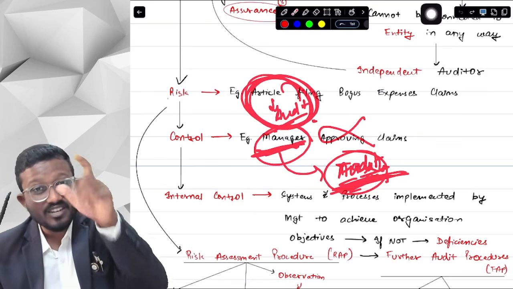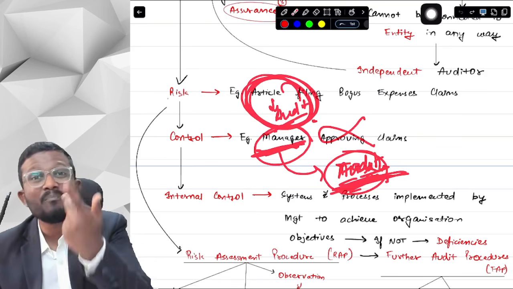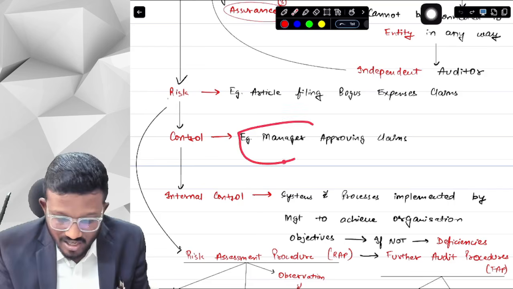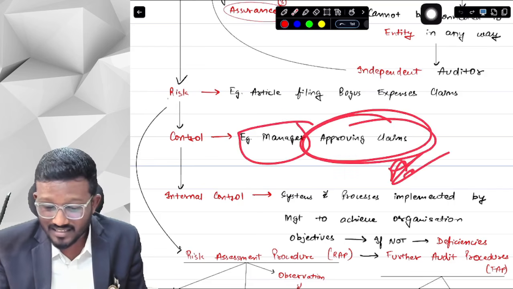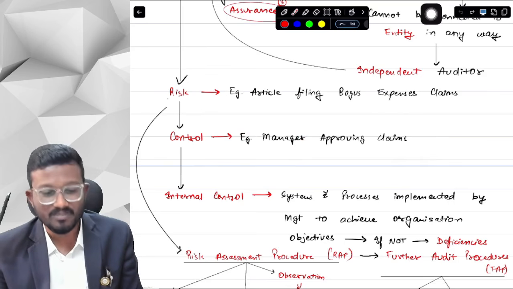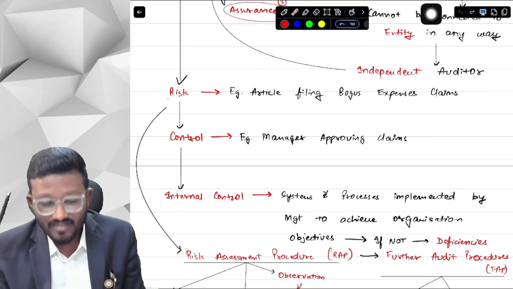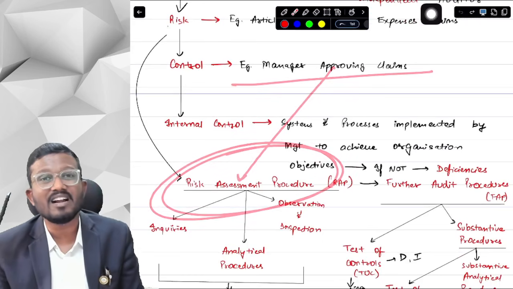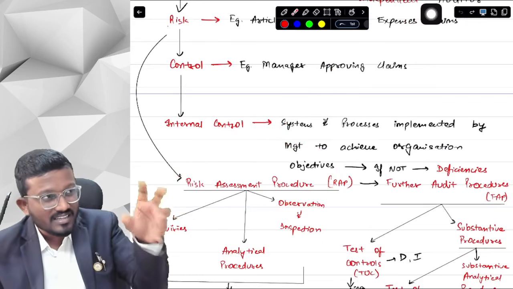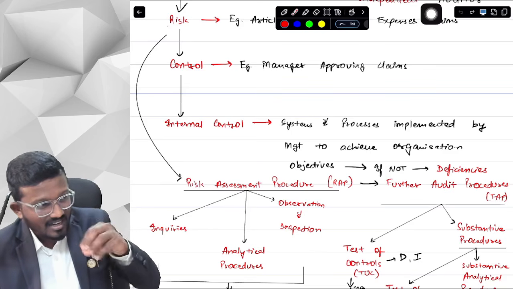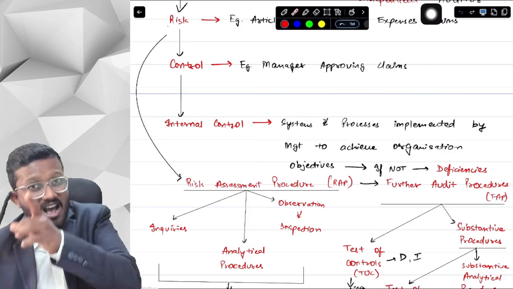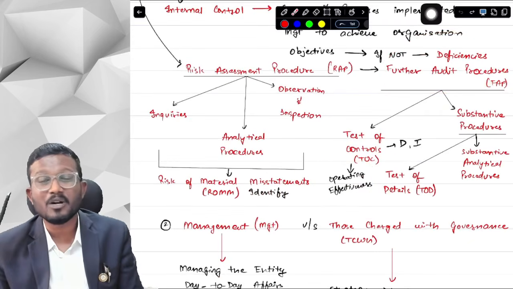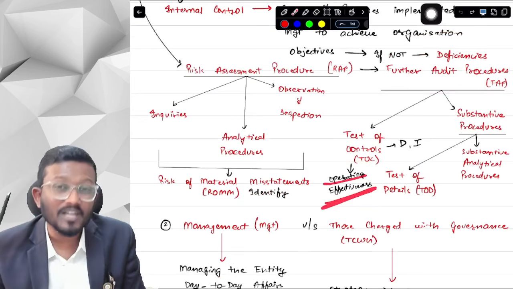Okay, yes sir, this is first testing the design of the control. Second is implementation: whether the control only exists on paper, or whether the manager is actually approving the claims, whether we can see the sign of the manager on all the claims processed by the articles. We have to check whether the design and implementation are correct or not, and this design and implementation is automatically checked when we are doing the risk assessment procedure. Here is the risk, here is the control. Is the control correct? Is the control implemented? And now in the further audit procedures, we are testing the operating effectiveness of control. What is operating effectiveness?